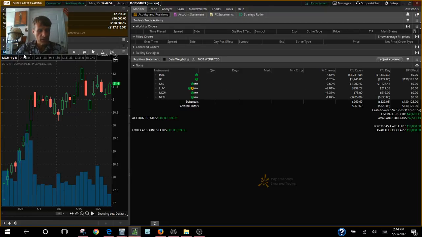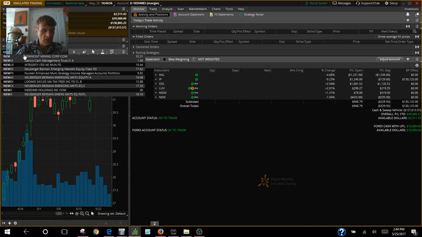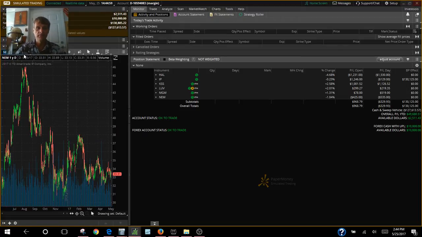NEM's the last one on our list. That's my Wizard of Oz trade. NEM. Anyway, sorry, bad joke. Okay, so here we are looking at NEM. She starts out the year at 31, almost at 32. And over the next few months, she shoots on up to make the high of the year at 45.90, which she trades there for about a week or two. From there she slowly trickles down, spends a couple of months in the 39.72 area, 39.22 area,